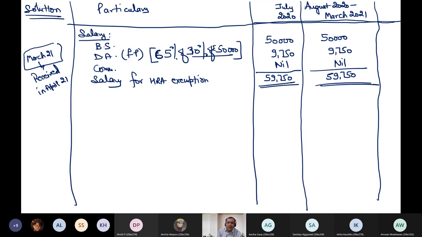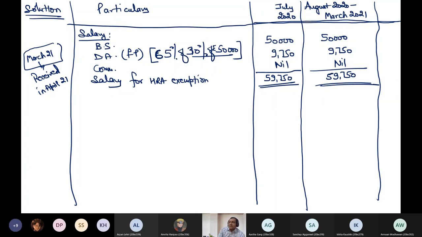Why have I included the March salary while computing HRA exemption, when I have not received it in March 21? Any answer? We do that on due basis for computing salary for HRA. It is due for March 2021, not received, but it is due, so we will take that into account. Even if not received? Yes, sir, because it is done on due basis and it is due. It is the simple answer.